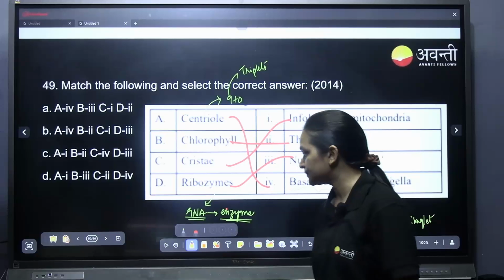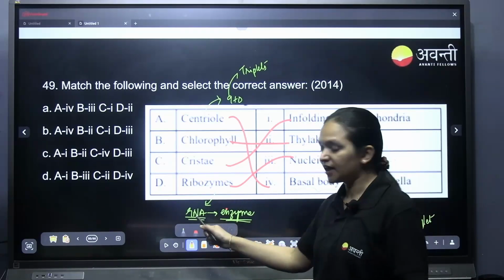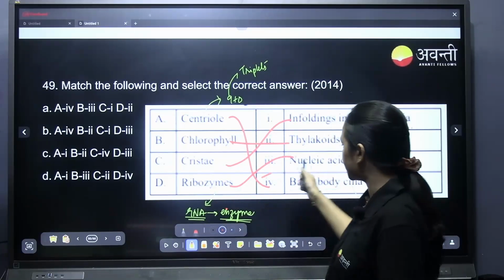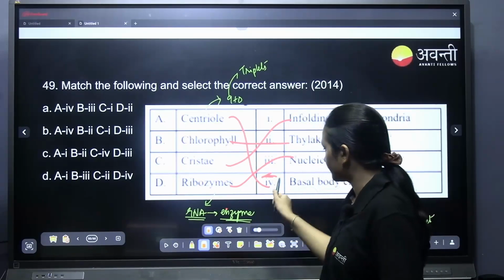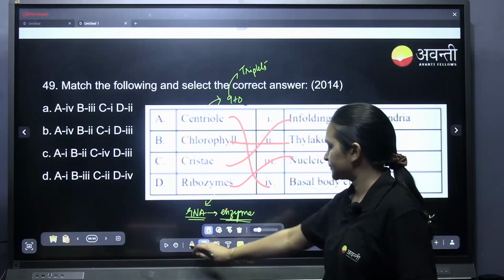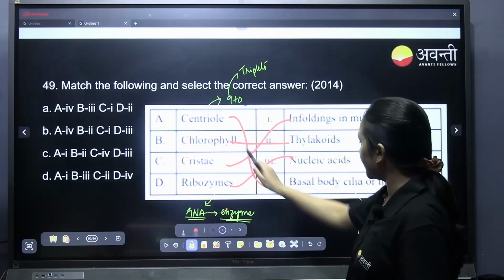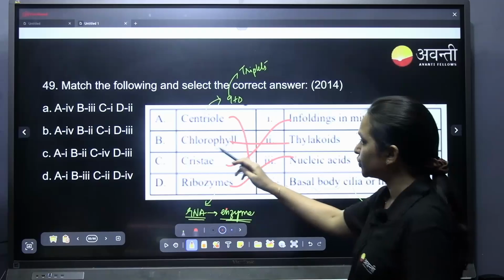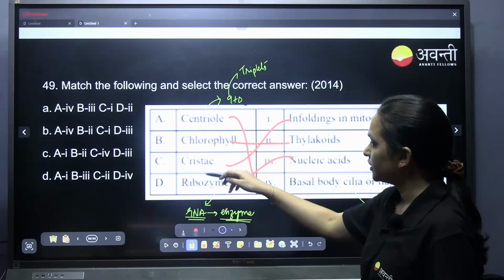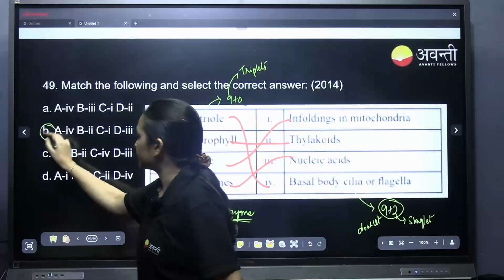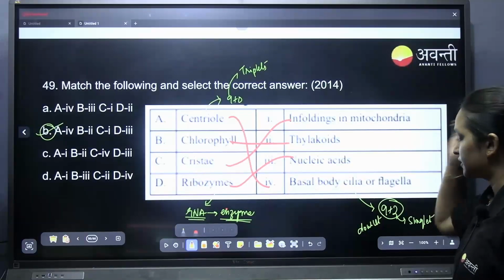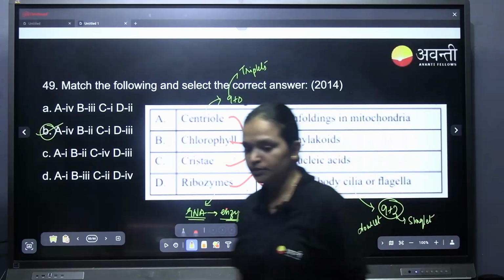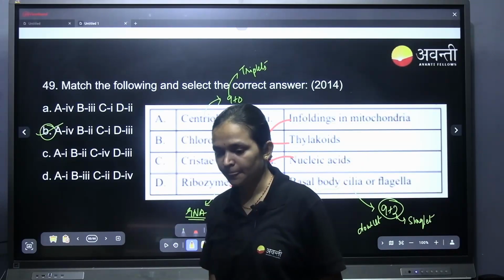Ribozyme is an RNA, which is a nucleic acid. That's why we marked it to nucleic acid. So it is A4, B2, B for Bombay as the right answer, C1, D3. Any doubts till now? Any doubts?